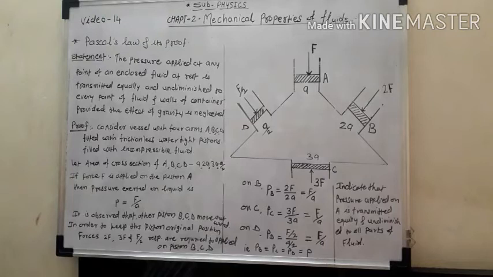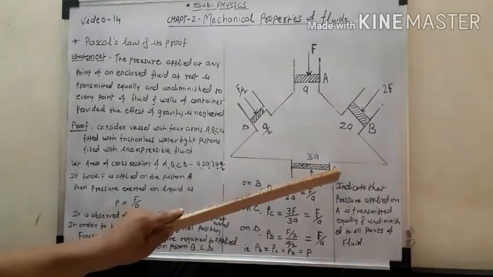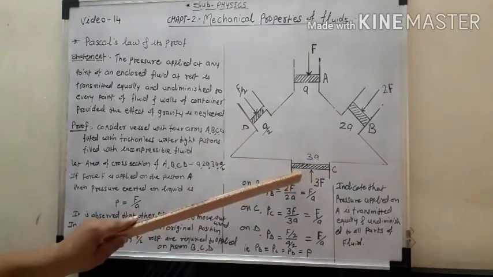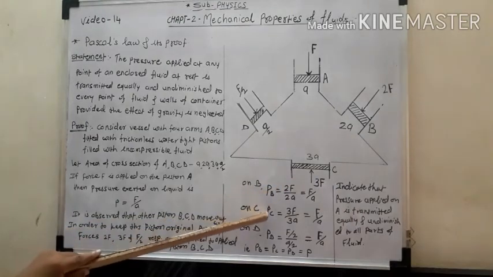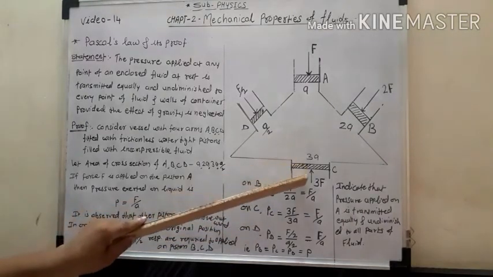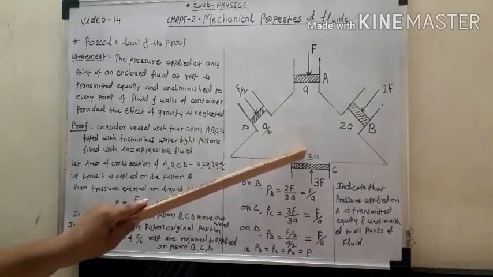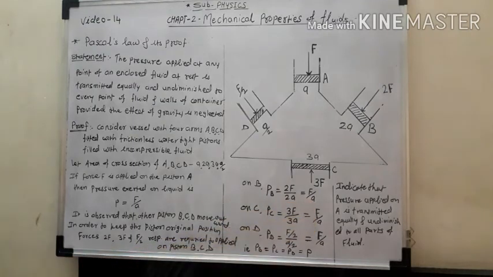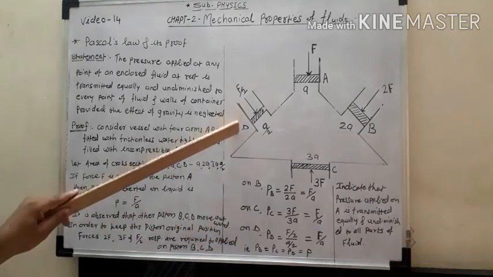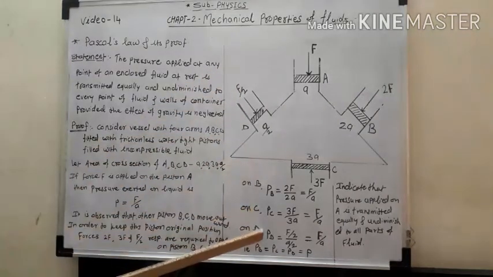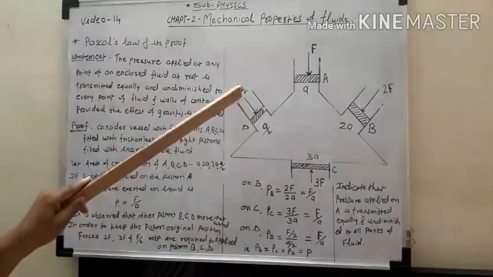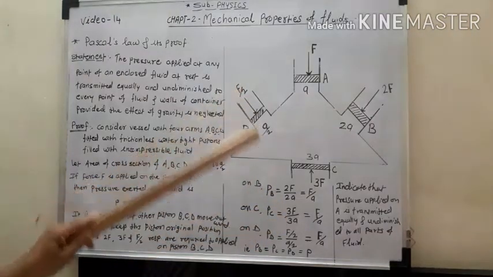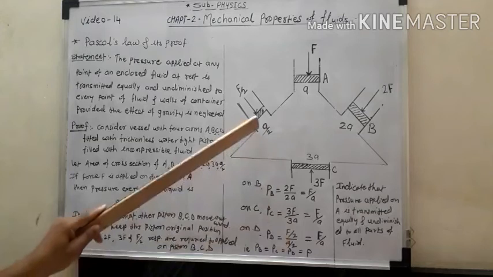Also, for the pressure on piston C, we again use the formula: PC is equal to force upon area. This force is 3F and the area is 3A. Therefore 3F upon 3A, the 3 gets cancelled and the remaining term is F upon A. Similarly, the pressure exerted on piston D is PD equal to force upon area, where the force is F by 2 and the area is A by 2.